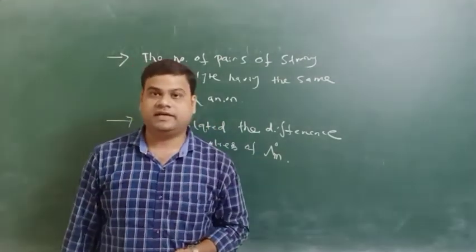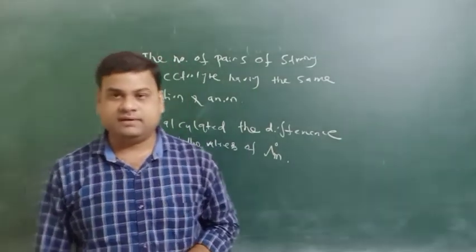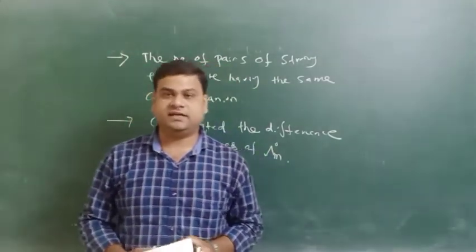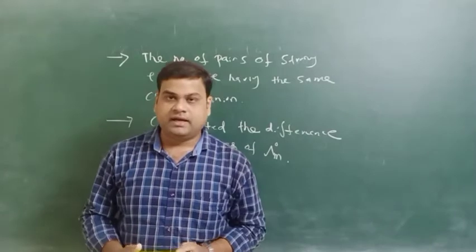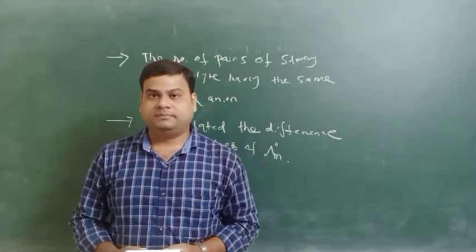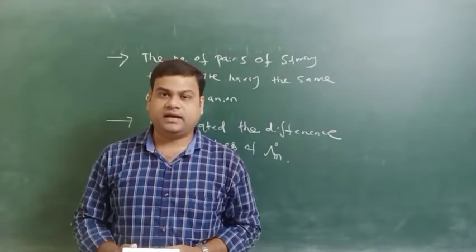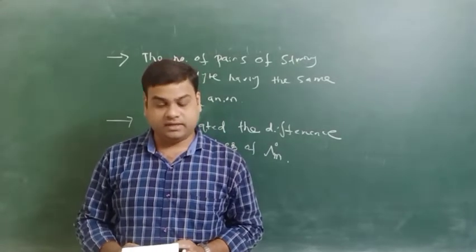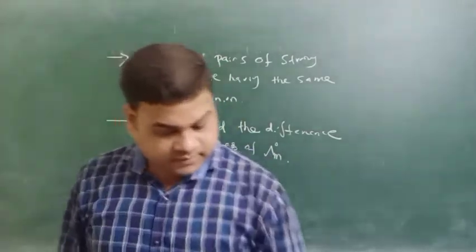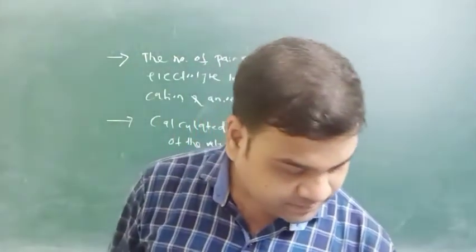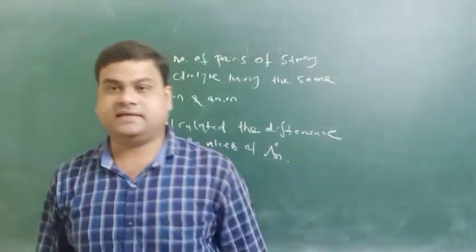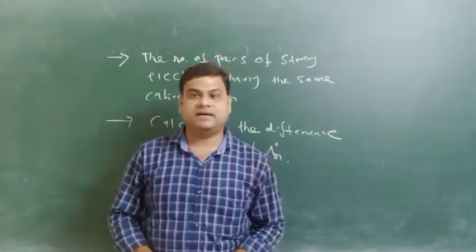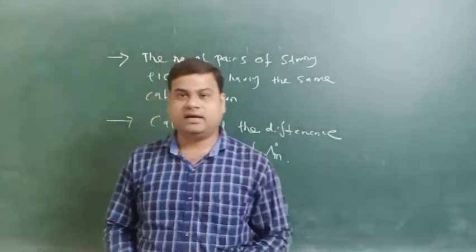Suppose we take KCl and NaCl. Here in KCl and NaCl, the Cl, the anion part, is the same. Also take KBr and NaBr. And KBr and KCl: here the cationic parts are the same, K is the same.